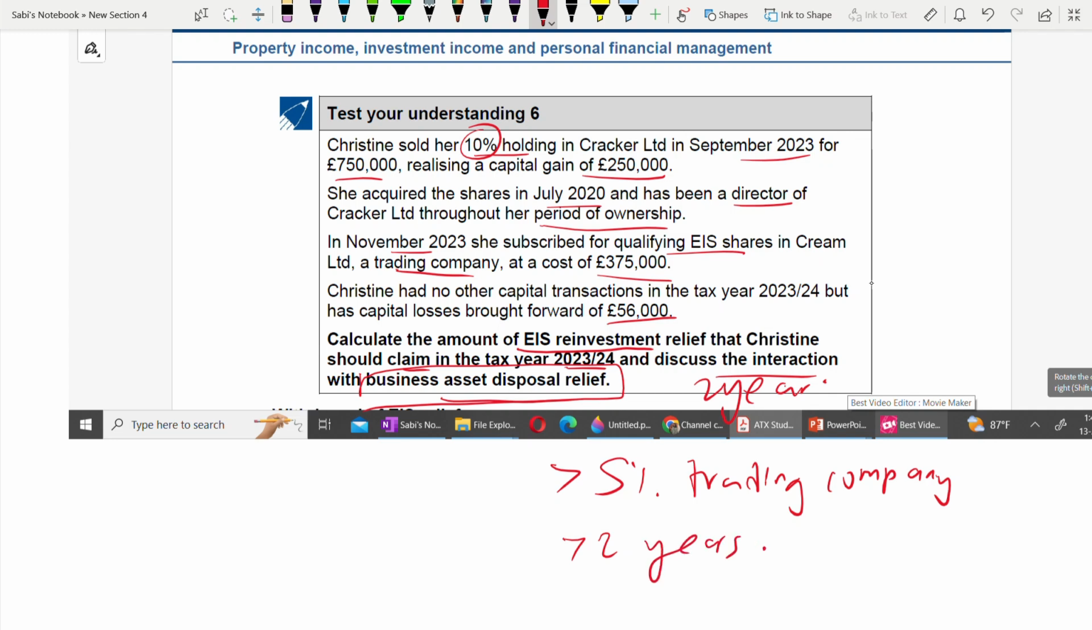She has owned it, and she works for the company because she is a director. She works also. So 3 conditions are satisfied. Therefore, she is eligible for this relief. Now we'll work out what is the capital gain. Capital gain is 250,000.